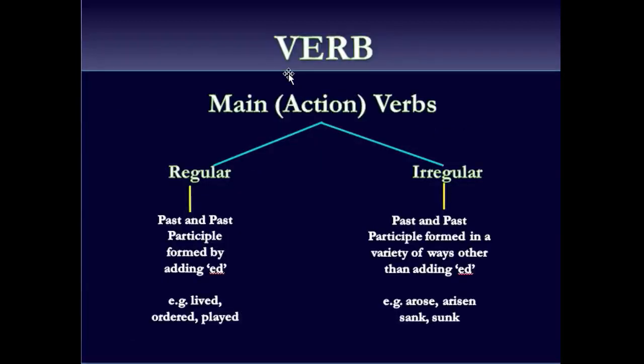Let's look at this picture and let's once more revise what we have learned. We learned about verbs. These are the action words. These are divided into main and auxiliary, and then main or action verbs are further divided into regular and irregular verbs. Regular verbs are those whose past and past participles are formed by adding ed, like lived, ordered, played, and irregular are those whose past and past participle forms are made in a variety of ways other than by adding ed, such as arose, arisen, sang, sung. So now after revising, we come to the end of the lesson.